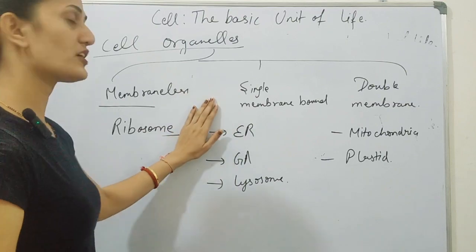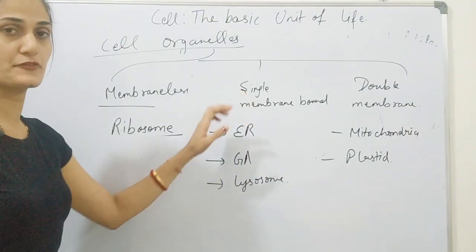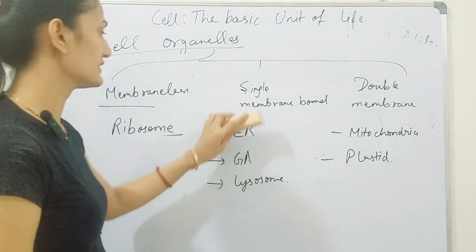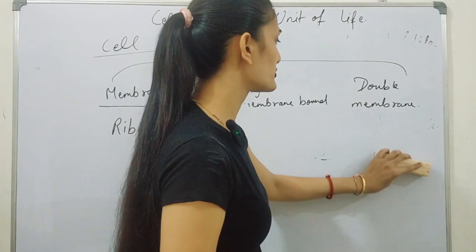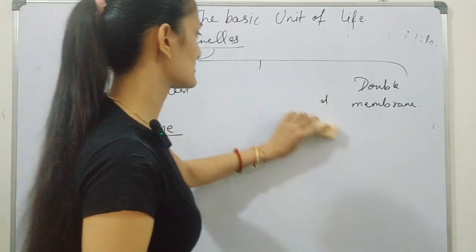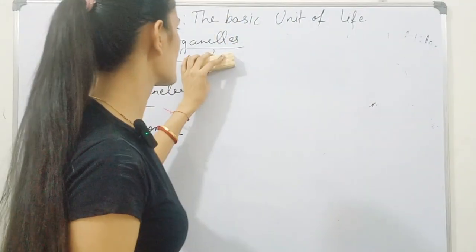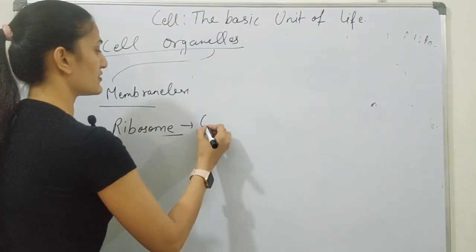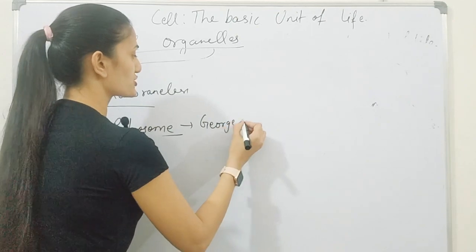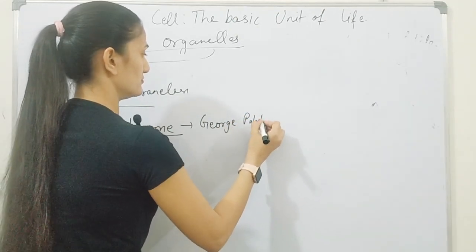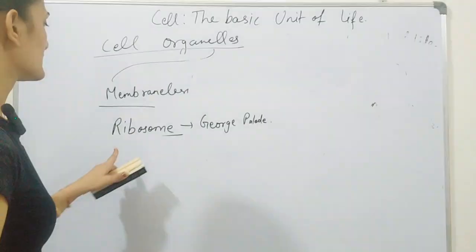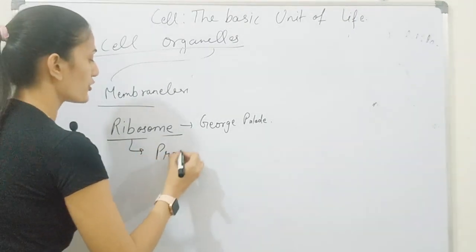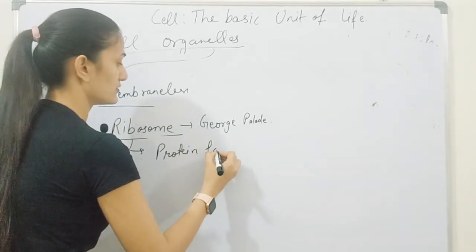Now let's talk about these cell organelles and their functions one by one. So we start with the cell organelle ribosome. This ribosome is a membraneless organelle in which there is no membrane present outside, and this ribosome was discovered by the scientist George Palade. Now the ribosome is known as the protein factory of the cell.